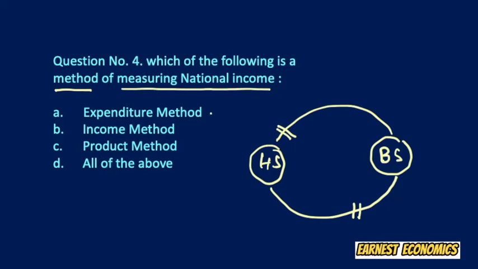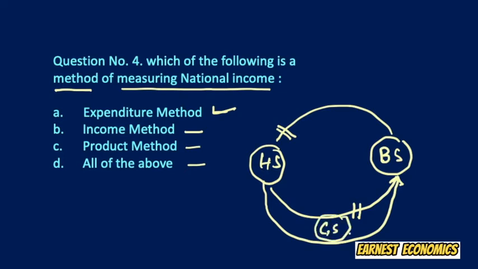The options given are expenditure method, income method, product method, all of the above. Now we employ the expenditure method when the household sector spends its income in the form of consumption expenditure to get goods and services. Then we have the income method, which is when we measure the total factor income received by the household sector.